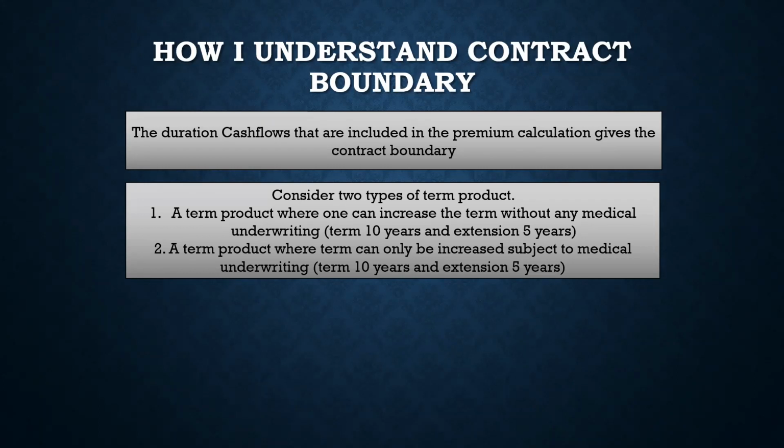So in projecting the premium or in considering the risk, whatever risk the actuary can consider, right? What is the holistic picture of that risk? So that presents your contract boundary.